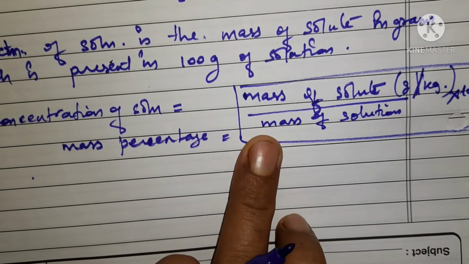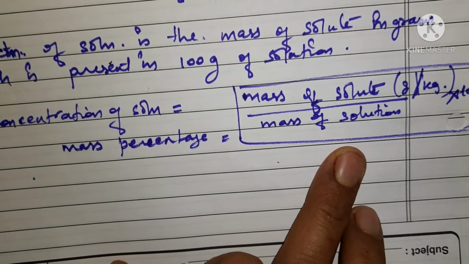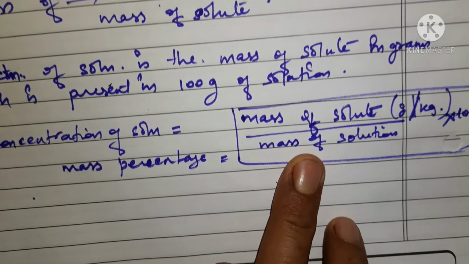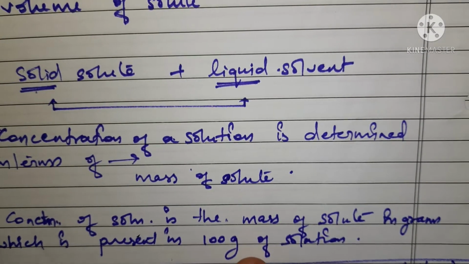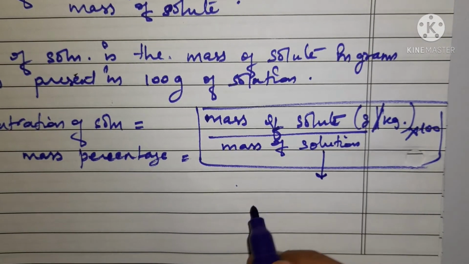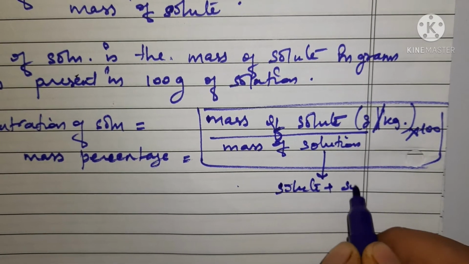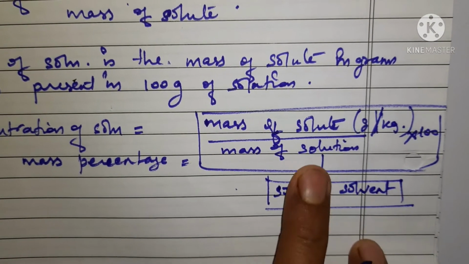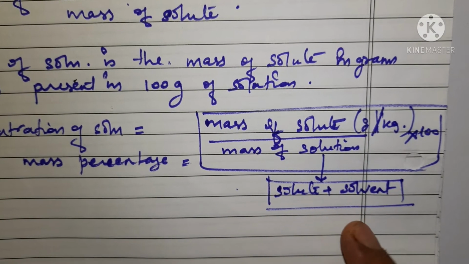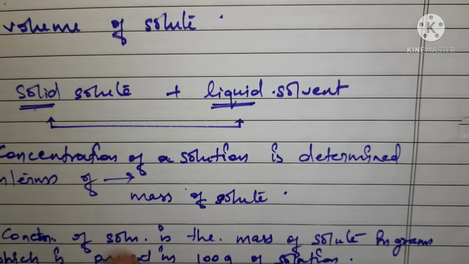Remember that mass of solute and mass of solution are taken when this method is applied when you have a solid solute and a liquid solvent. And one more thing to keep in mind is that solution here means it has both solute plus solvent. Don't consider it only as a solvent. Here we are talking about solution, which means the addition of both is involved. So this is your first percentage method.